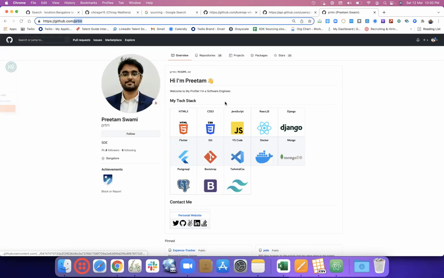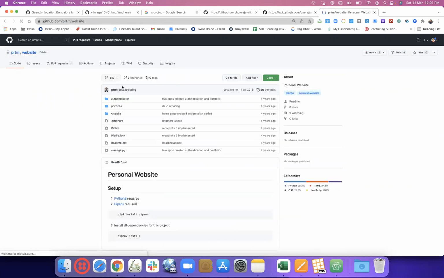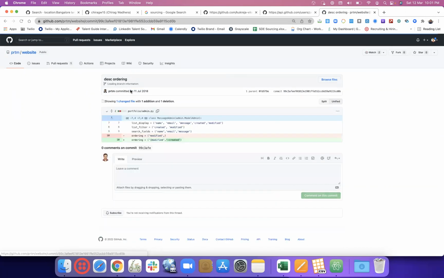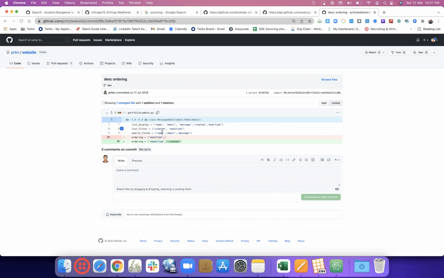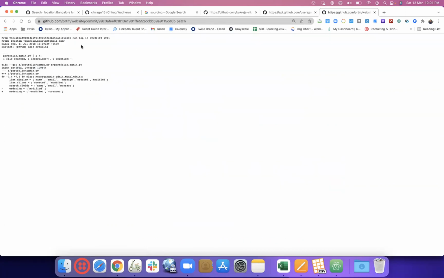So if it is a README profile, then directly click on repositories. After clicking on repository, personal website, which is not forked, then we just click here. Then we'll see their profile pic and their user ID. And then after that, this particular code. Click here. We ended up in something in colorful stuff. Then come to URL, at last add .patch. Though it's kind of time taking, it's worth it.